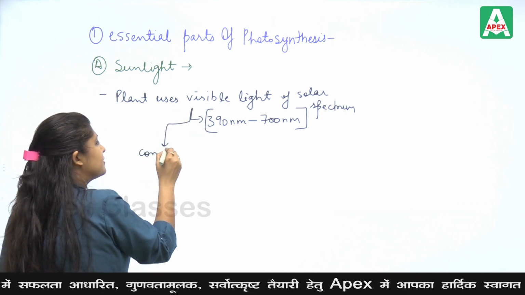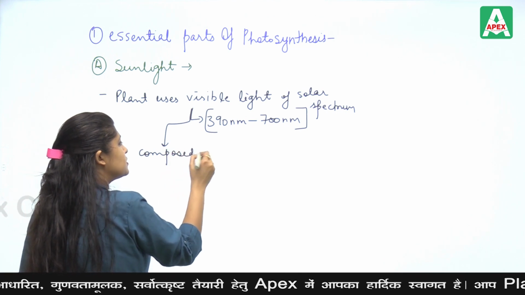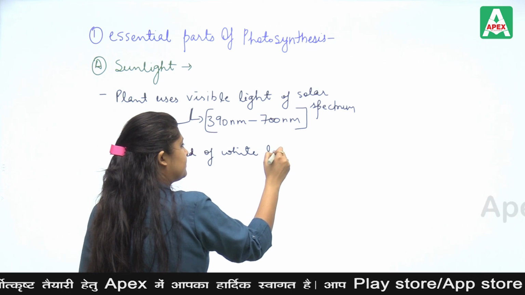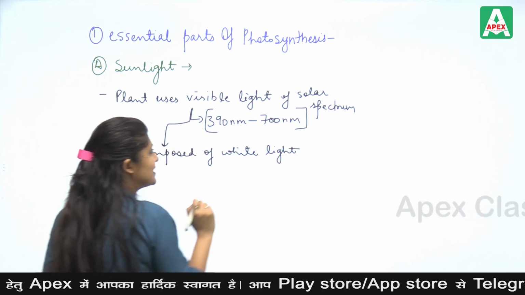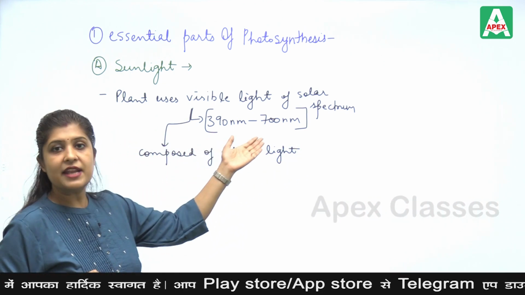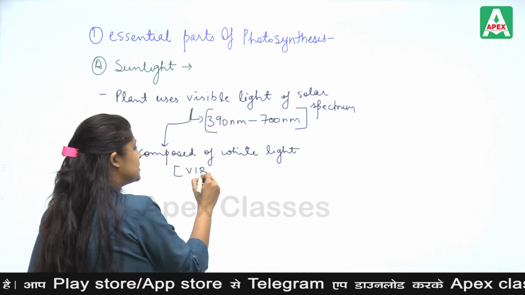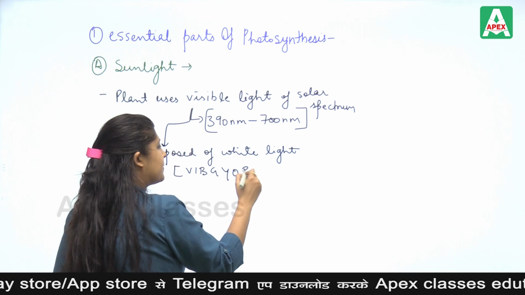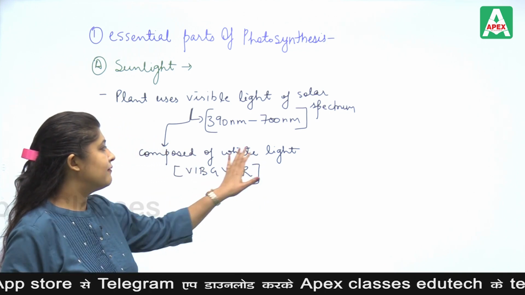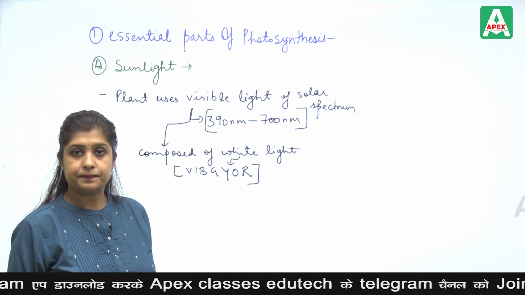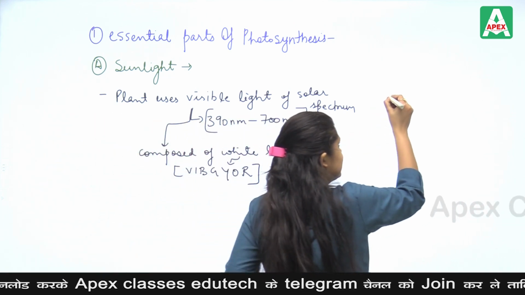It is composed of white light, which has the range of 390 to 700 nanometer. It is made up of all the lights in the white light, that is VIBGYOR.